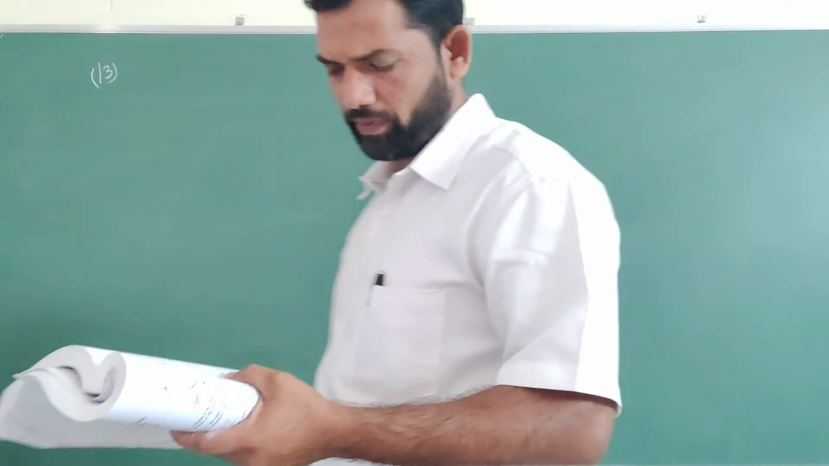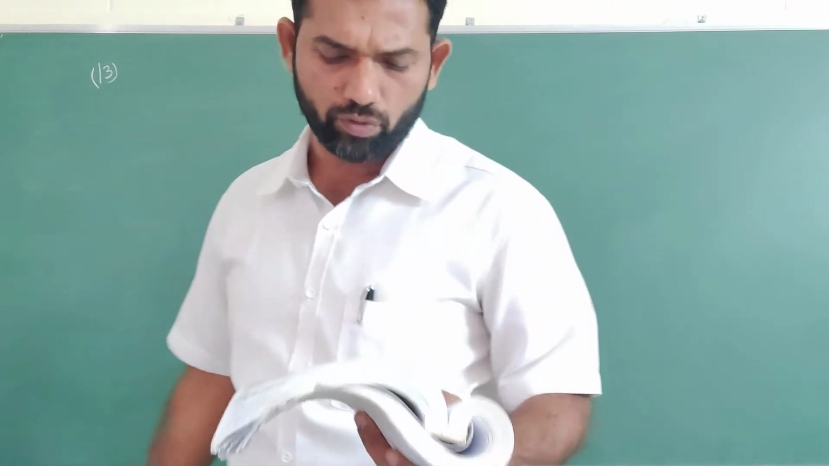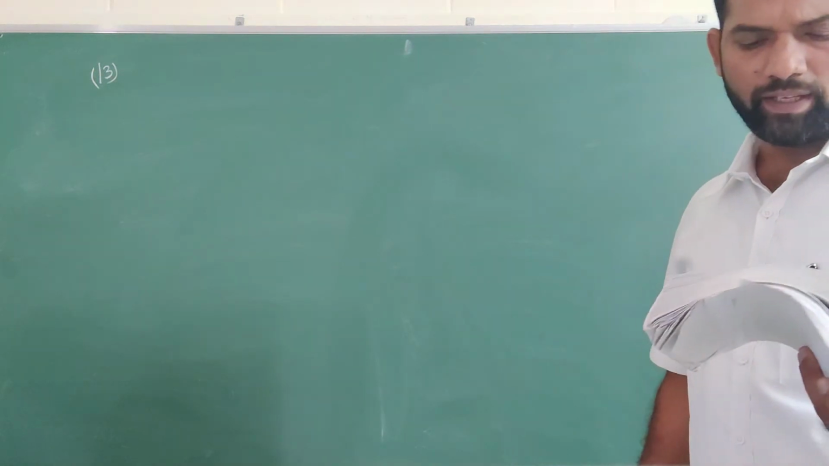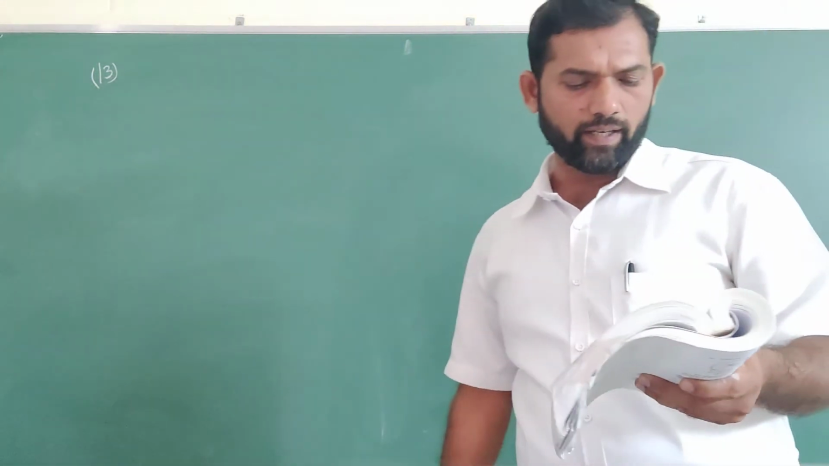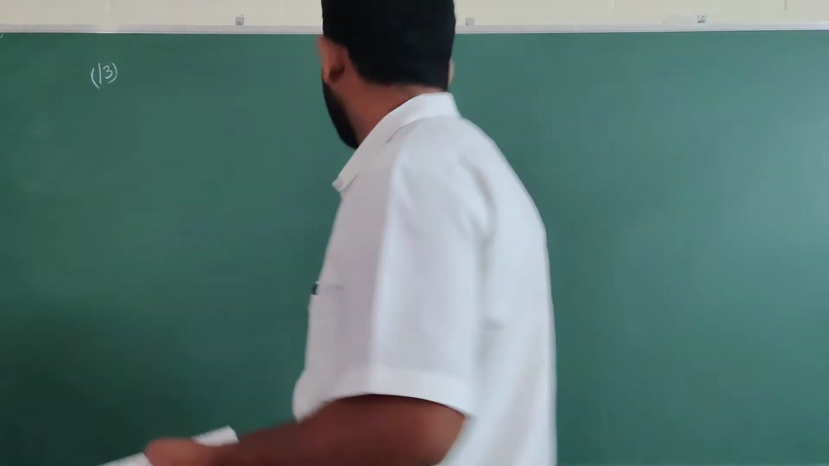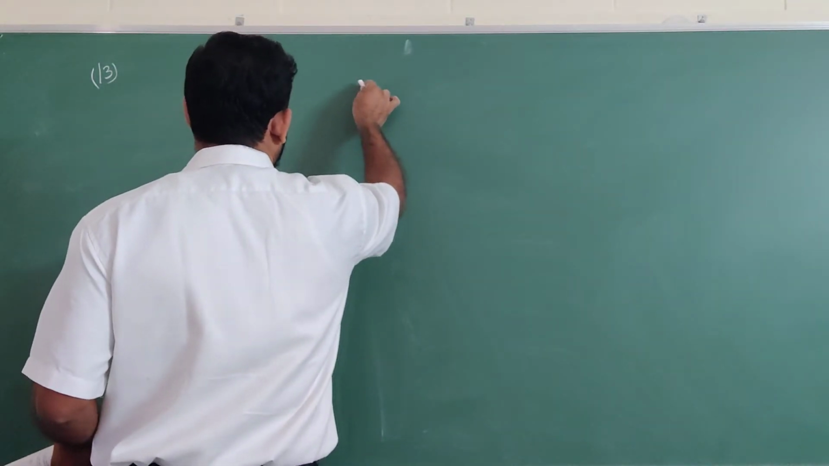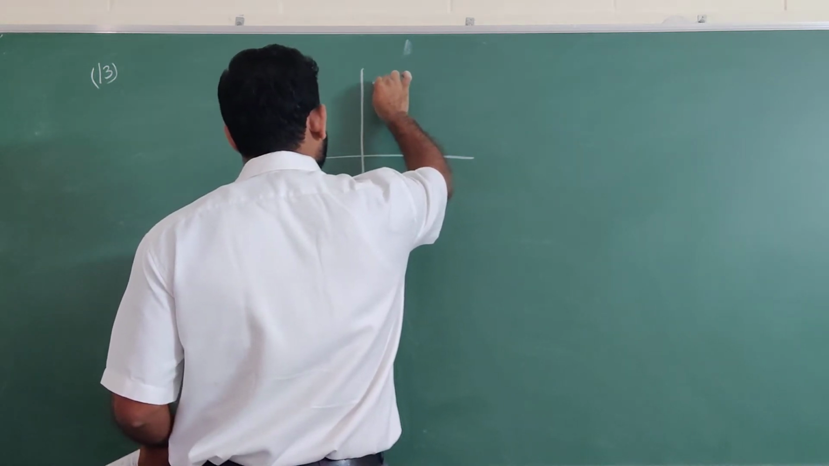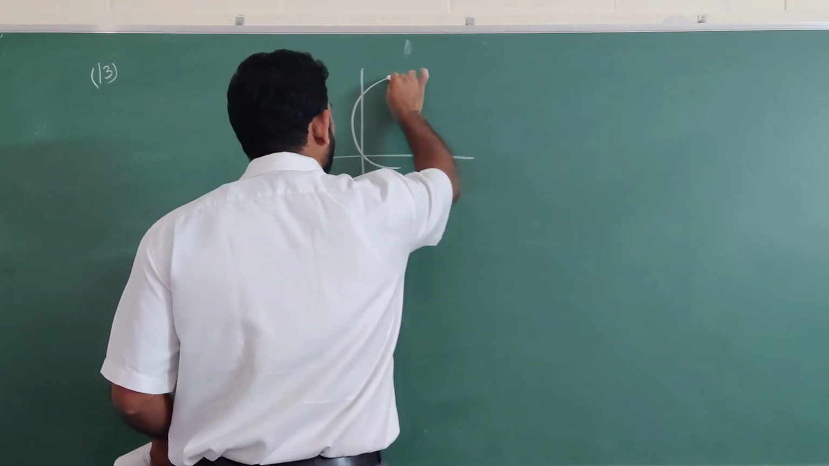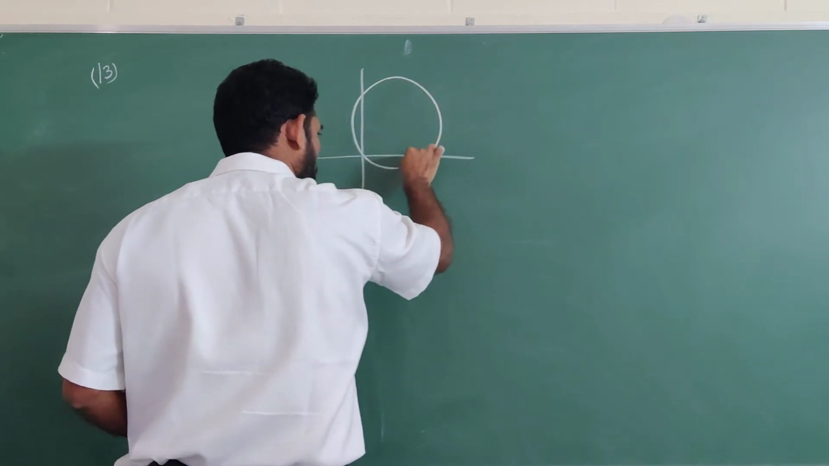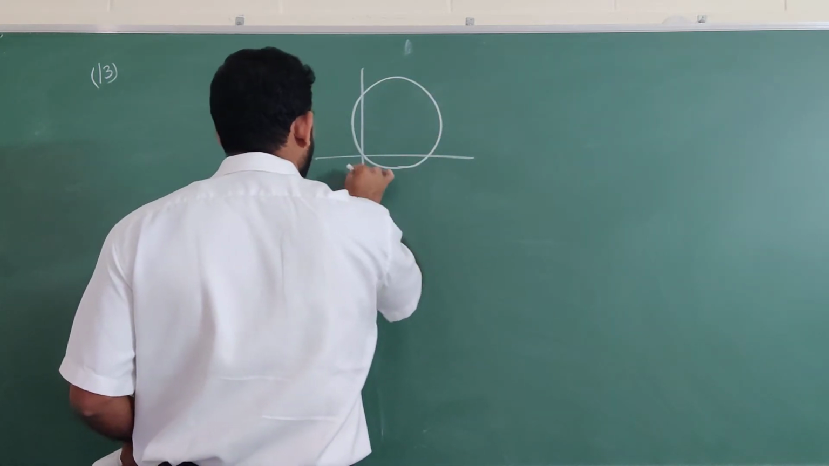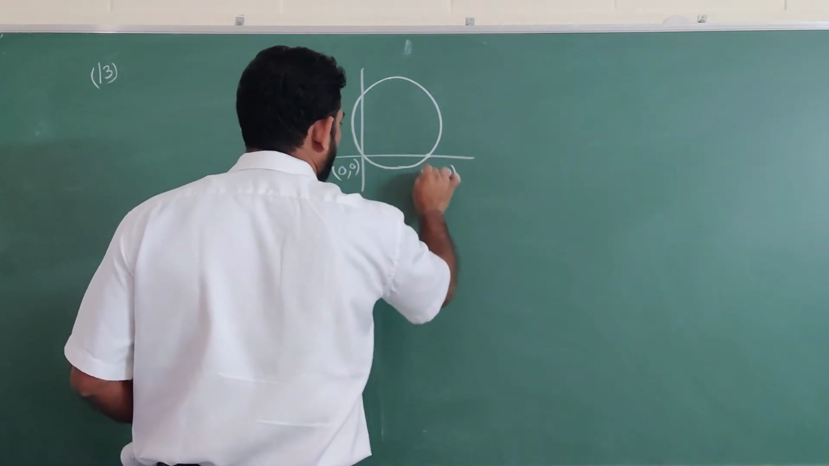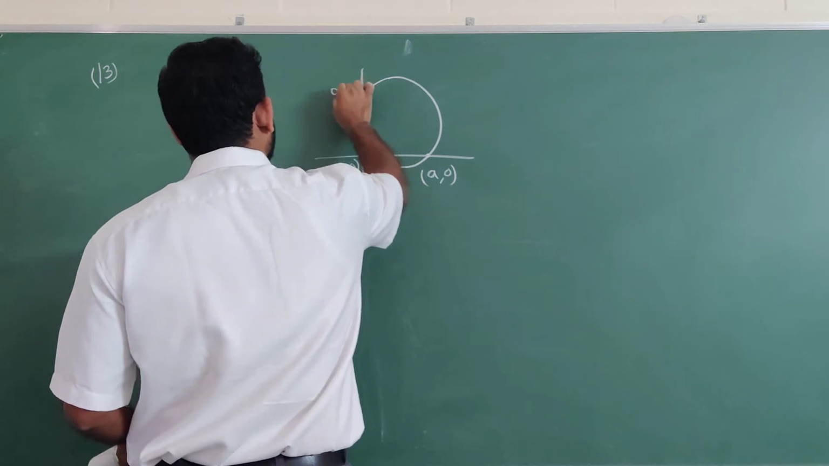Find the equation of the circle passing through 0 comma 0 and making intercepts a and b on the coordinate axes. So the diagram may be like this. This is 0 comma 0, this is a comma 0, this is 0 comma b.